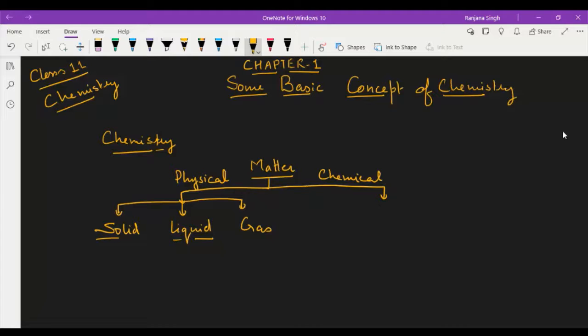It is incompressible, but it has fluidity. It means flowing property. Molecules can move in the liquid.